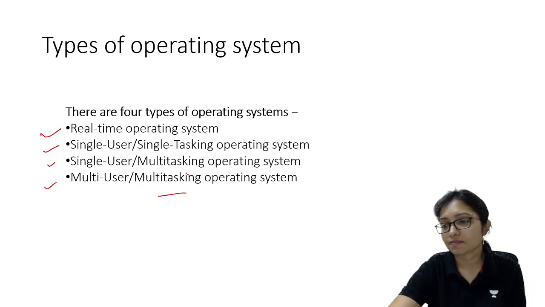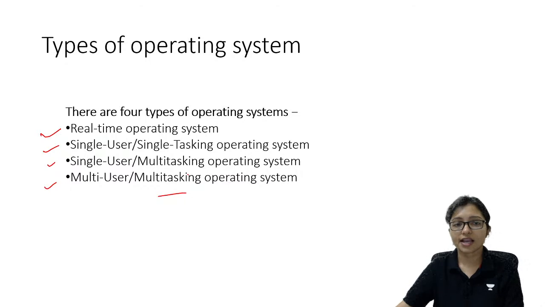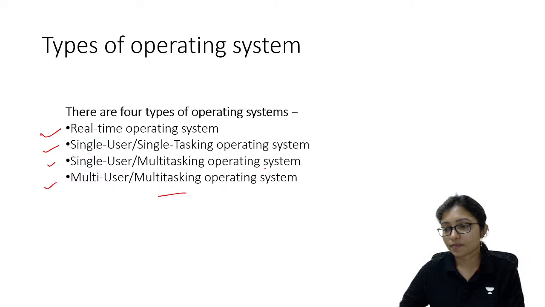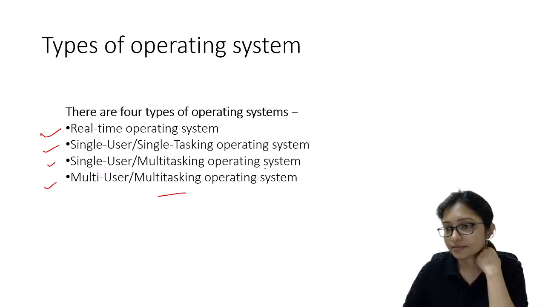Can anyone tell me the exact difference between them? Why are there lots of different types of operating systems?